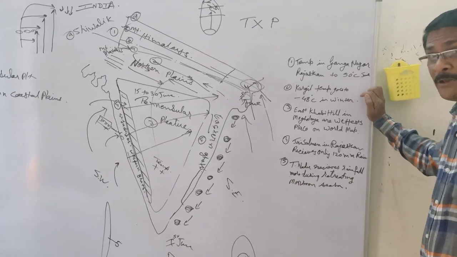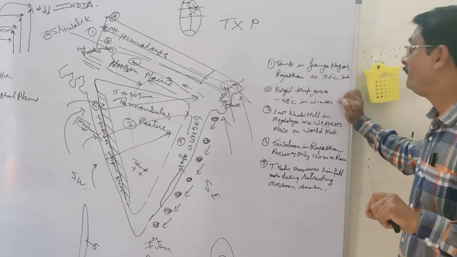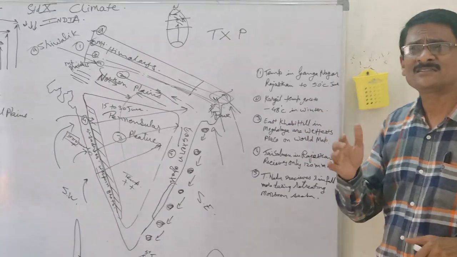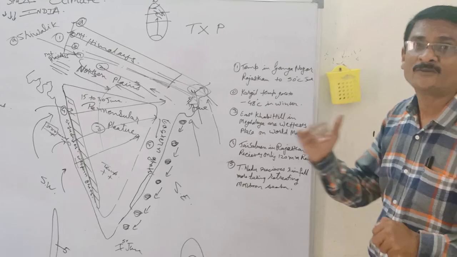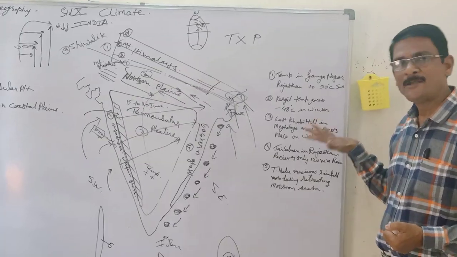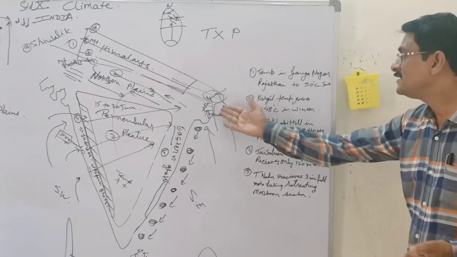minus 48 degrees temperature in winter. Now, this is the area where snowfall is at the highest. It is said that more than 60 feet of snowfall occurs here annually. After that, the Khasi Hills.